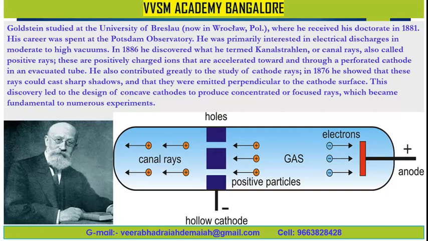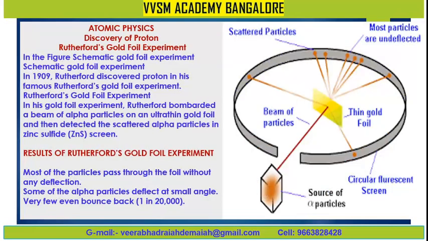He was primarily interested in electrical discharge in moderate to high vacuums. In 1886, he discovered what he termed Canal-Strahlen or canal rays, also called positive rays, as I told you. These are the holes in the perforated cathode we have discussed. This discovery led to the design of concave cathodes to produce concentrated or focused rays, which became fundamental to numerous experiments in science and technology even today.